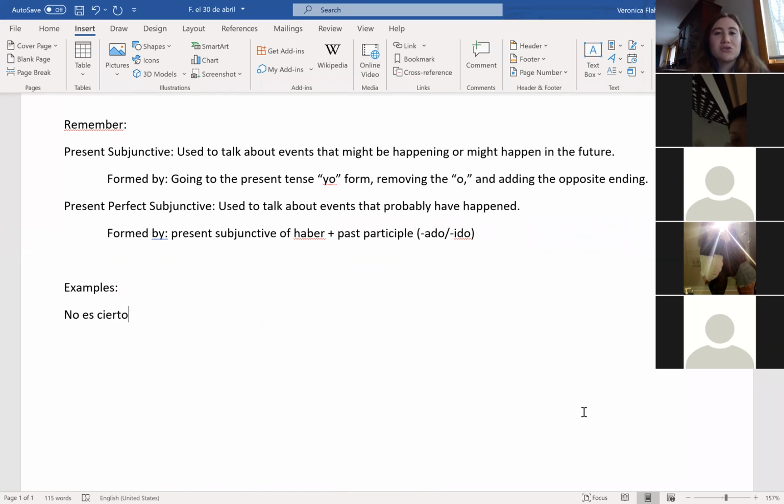Because if we say it's true that, then there's no doubt, so we can't use the subjunctive. Yep, but that's a good one, Rory. So it's not certain that. Let's use another one. Let's use I'm happy that. And I need three more.